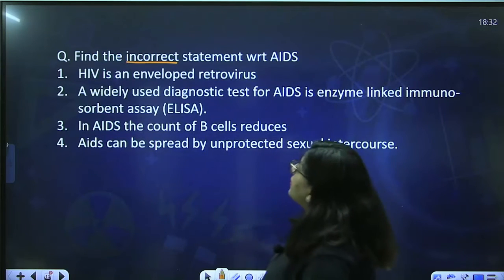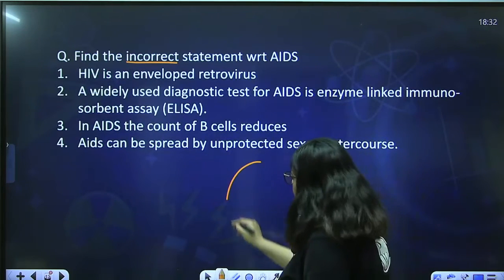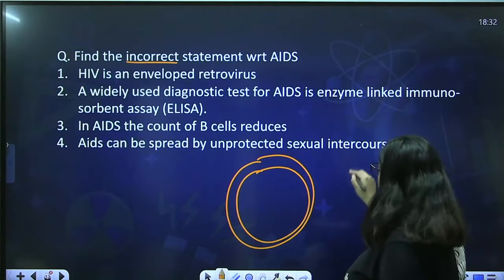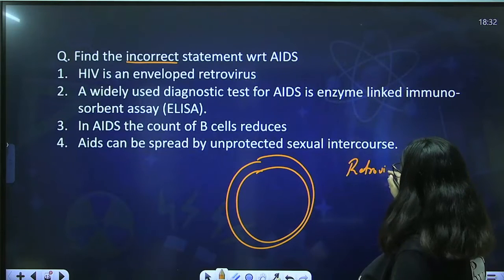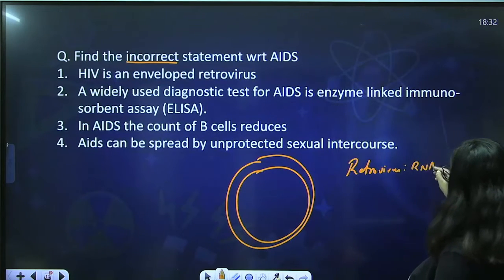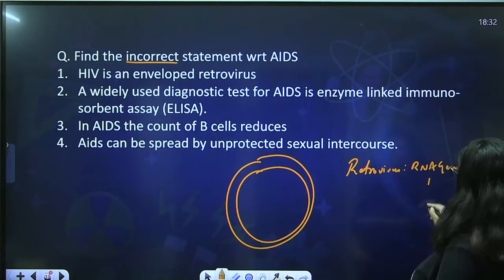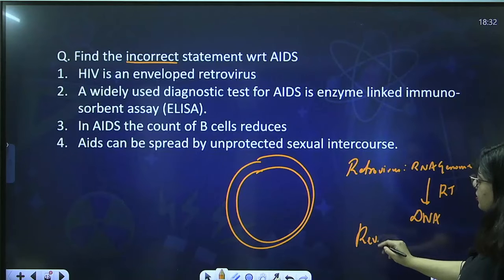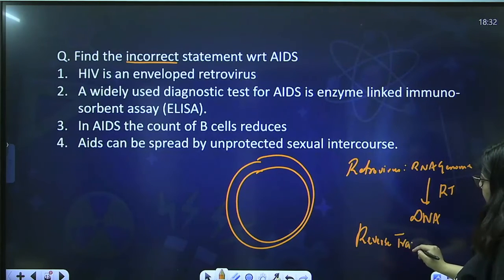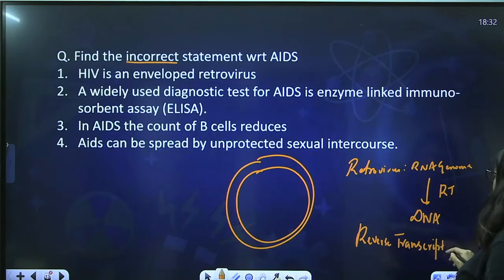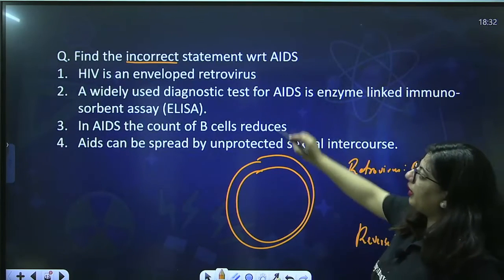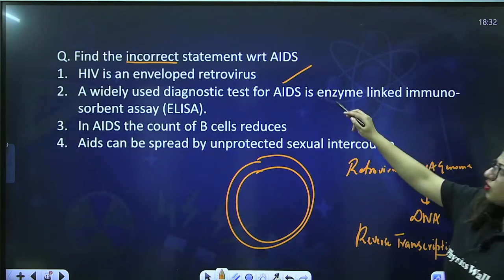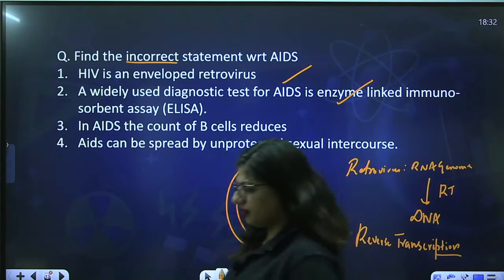First says HIV is an enveloped retrovirus. Very true. If you have seen, HIV is enveloped, it has a coating. Why is it a retrovirus? First of all, the genome is RNA, and from RNA forms the DNA by the technique known as reverse transcription, and the enzyme is reverse transcriptase. So, this is absolutely correct. A widely used diagnostic test for AIDS is ELISA. This is also true. We have just done it, the ELISA, yes.